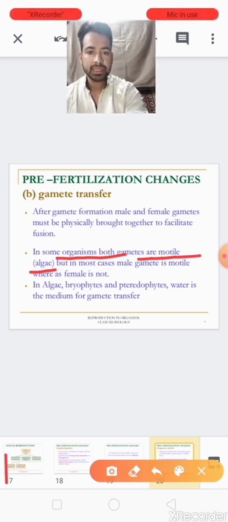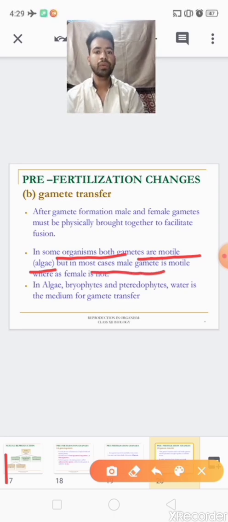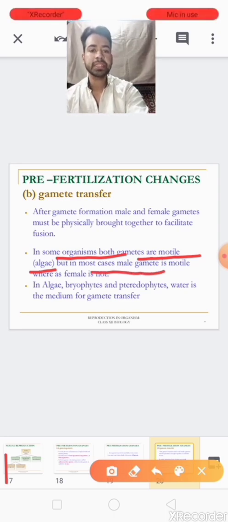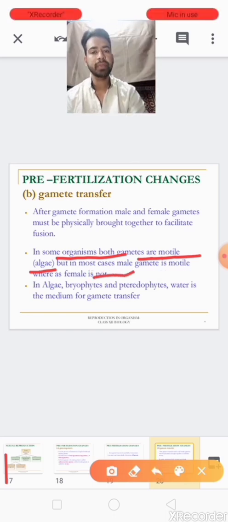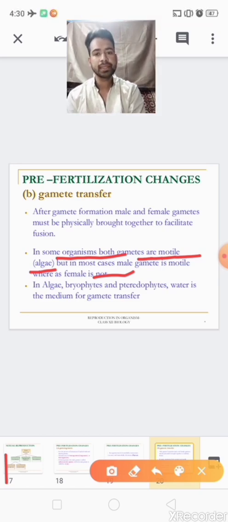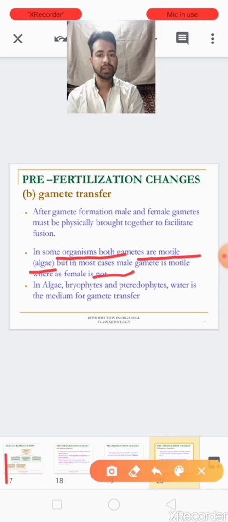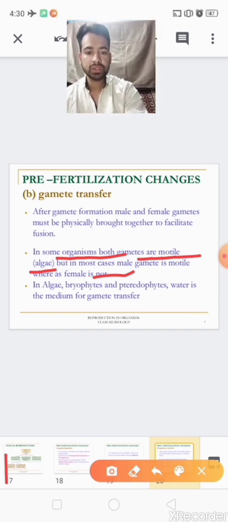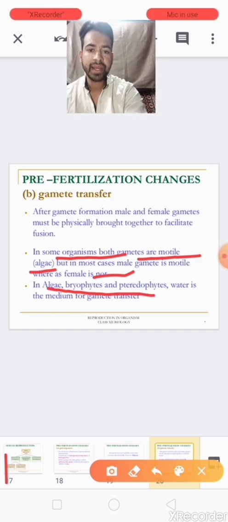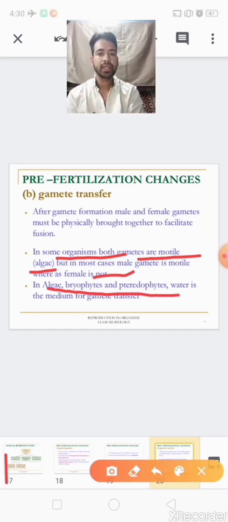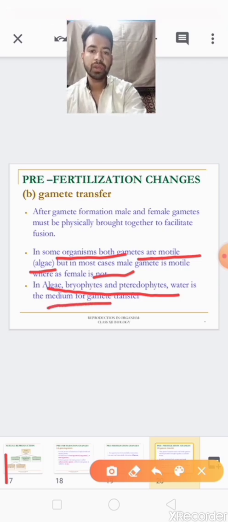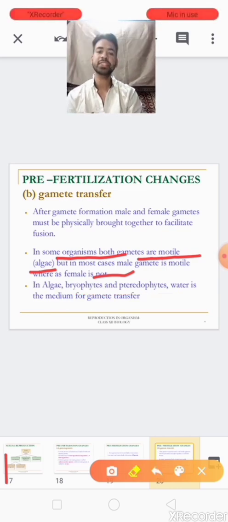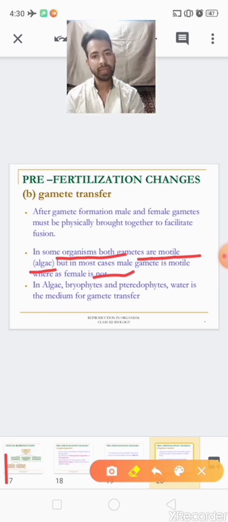Second part of this, that is, in most of the cases we have seen that the male gamete is motile and the female is non-motile, that is, static. Clear? One example of algae is also there here. Algae, bryophytes, pteridophytes, these are some plants. Here water is the medium for gamete transfer. Clear? Gamete transfer is clear to you?